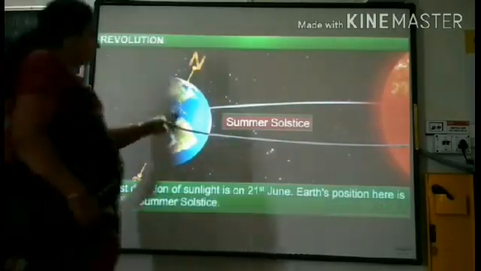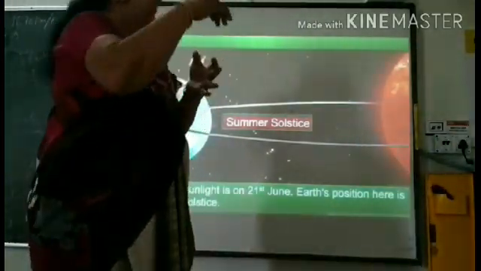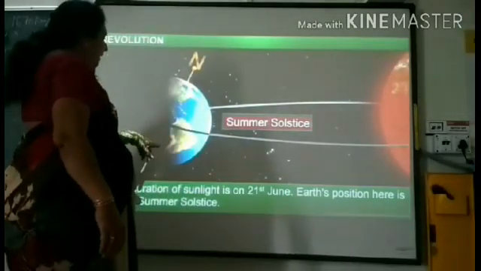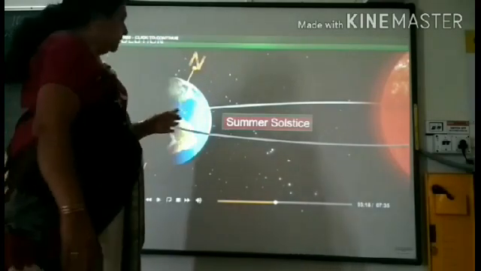See, the shape of our Earth is not straight like this, but it is tilted. See here, the shape is like this. So that is the cause of seasons.